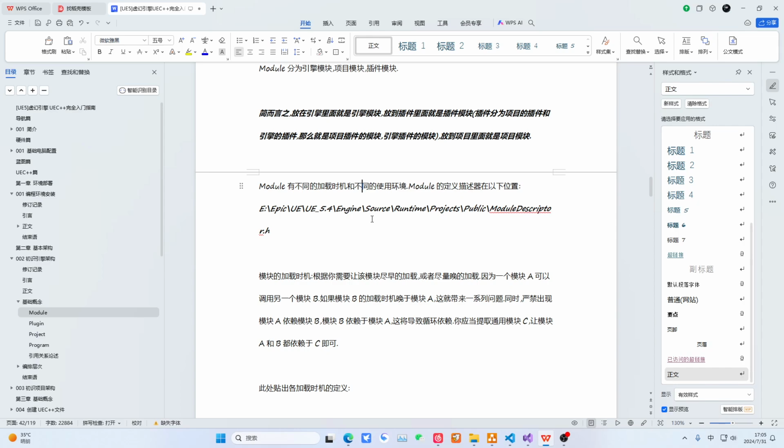Then, when the engine loads, it will definitely load some of the most basic modules first, some driver modules, some defined modules. Based on these most basic modules, it loads step by step. So this is the loading timing.